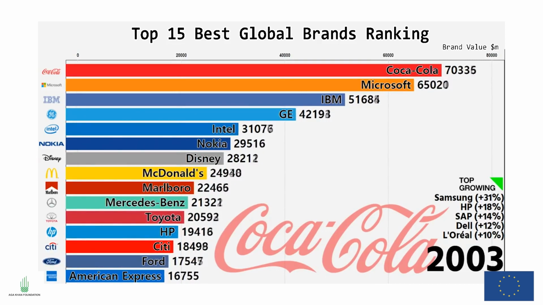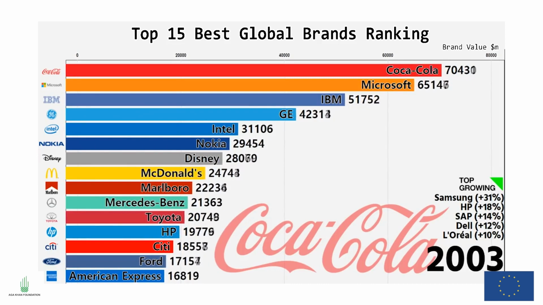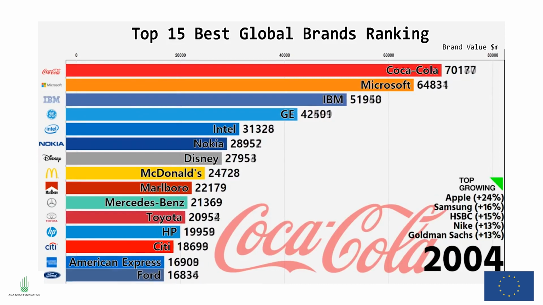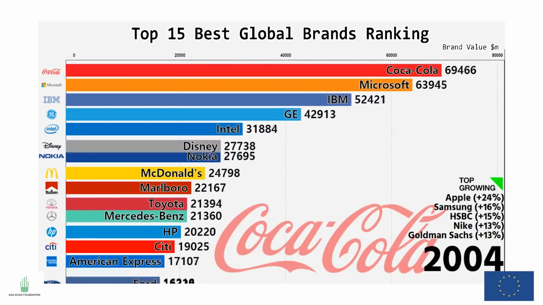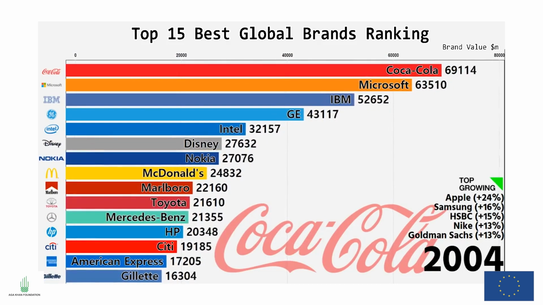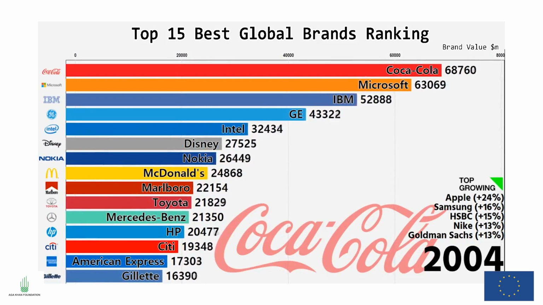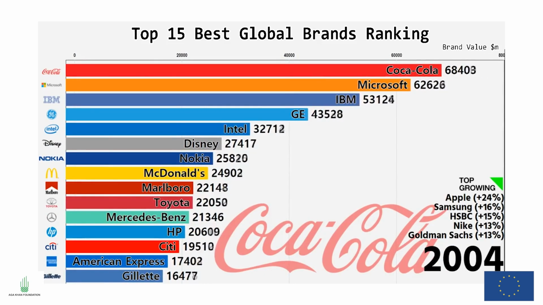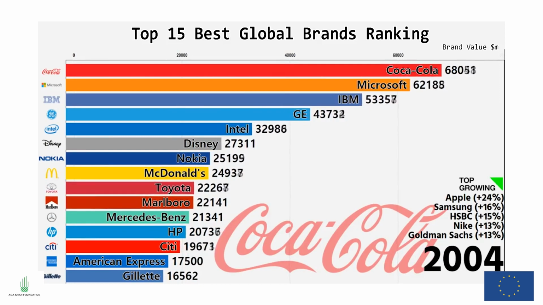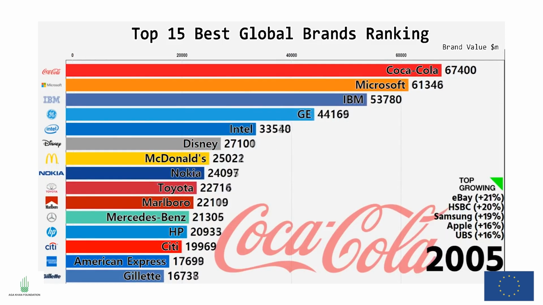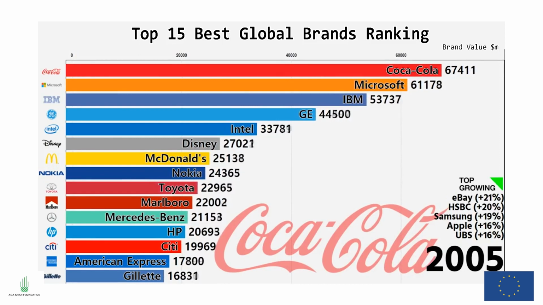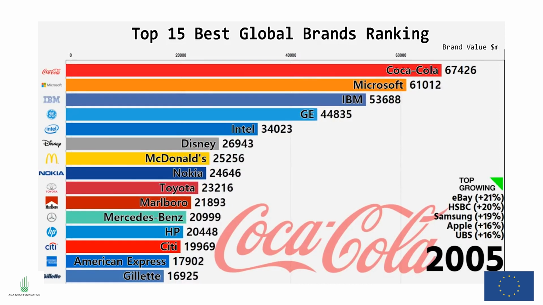So as you look at this, you'll be seeing how some brands are becoming more popular while others are becoming less popular. So it is a way of presenting information to audiences. So in 2 minutes, you have summarized that between 2000 to 2018 and how different brands were changing positions as far as their popularity globally is concerned.